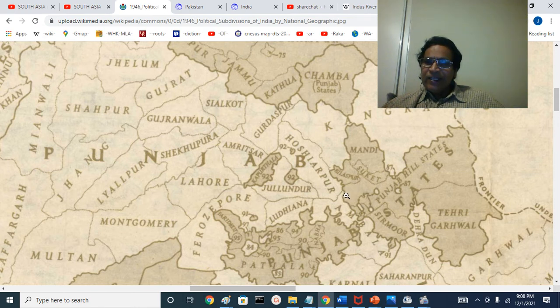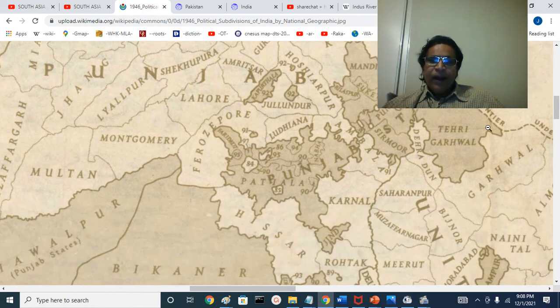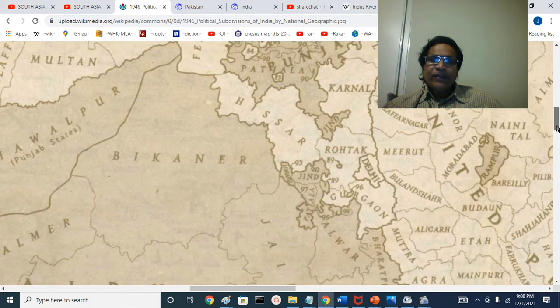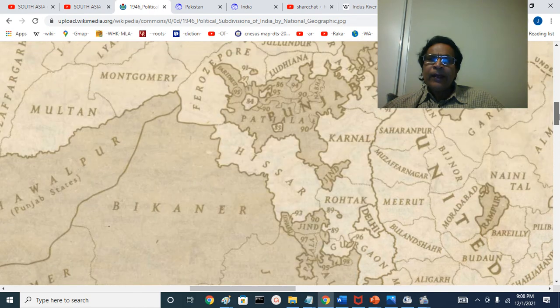This is the Cis-Sutlej area, Ludhiana district and Firozpur district, and these are Cis-Sutlej states, Patiala state, Jind state, and you can see the Loharu state, Pataudi state. Their territories were distributed towards this Haryana area, Haryanvi area.